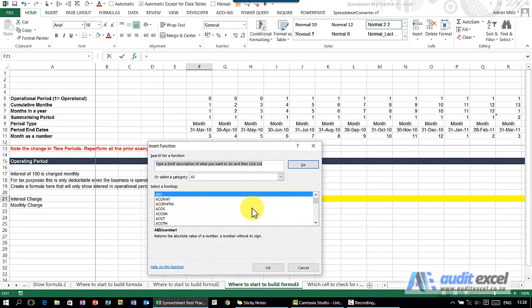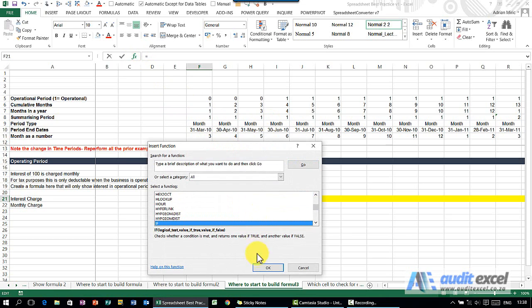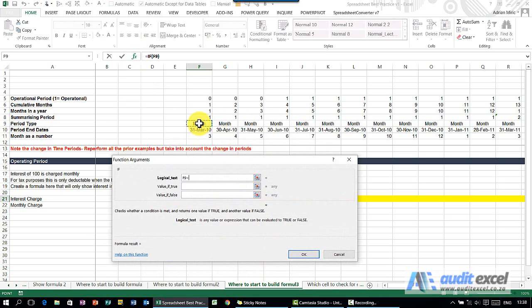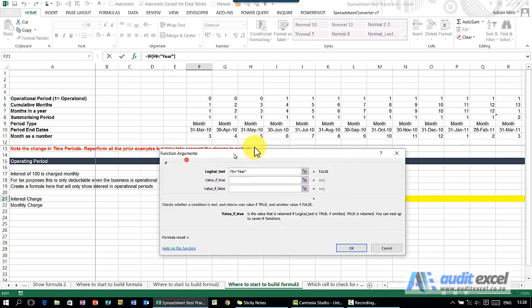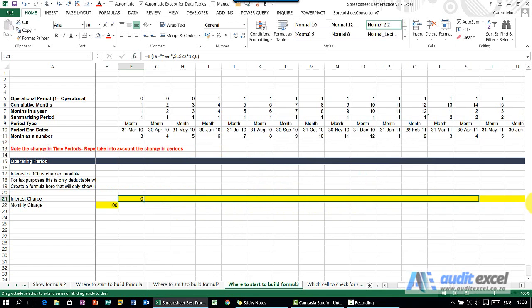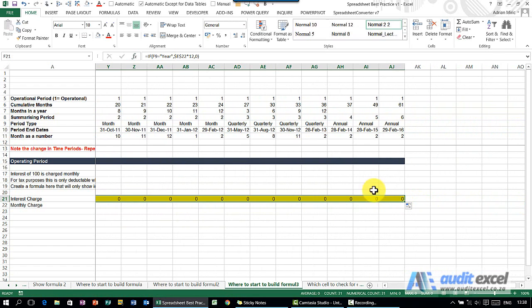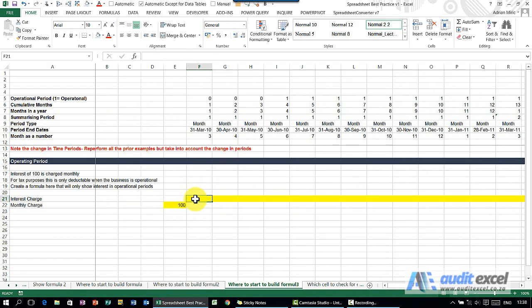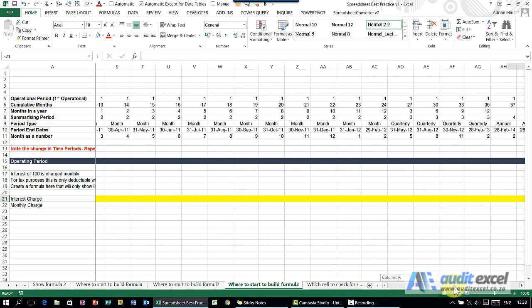So when I start building my formula, I may say if that equals, and I'm going to put year because that's what I think it is, multiply that by 12. Otherwise 0, for example. If we copy it across, then we come here, we discover, oops, we actually use the word annual, not year. So rather than building and starting your formula on the left, we recommend you go to where some of the trigger points are.